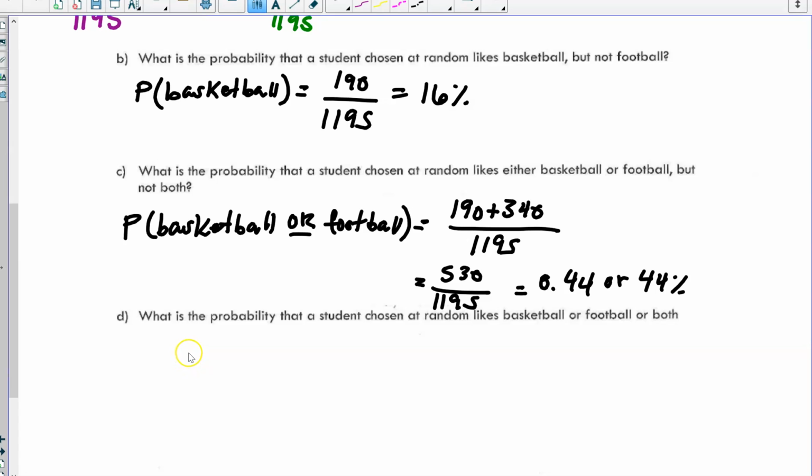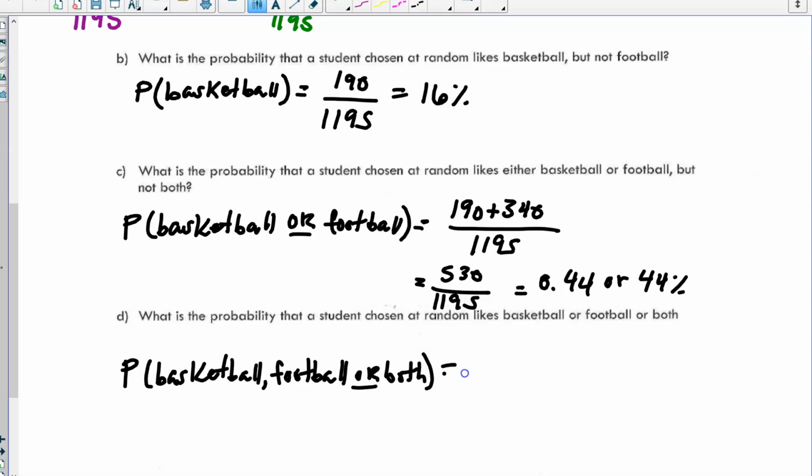Then let's say, what is the probability that a student chosen at random likes basketball or football or both? Okay, so the probability that they like basketball, football, or both. We're going to do the same thing here, except add on the number of people that like both. So we're going to have 190 plus 340 plus that group that liked both.